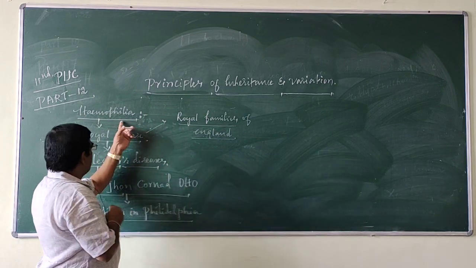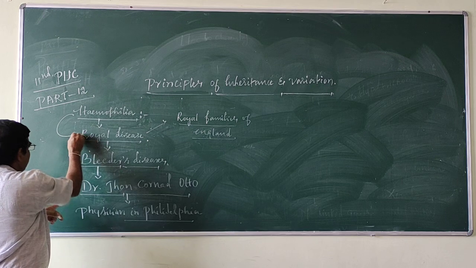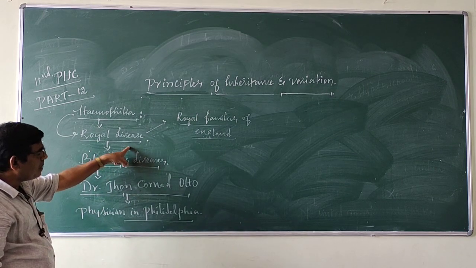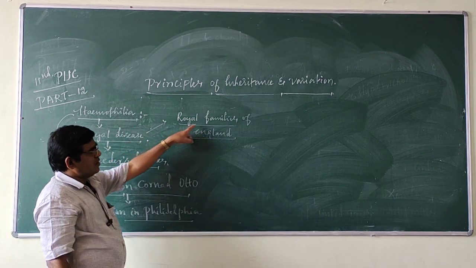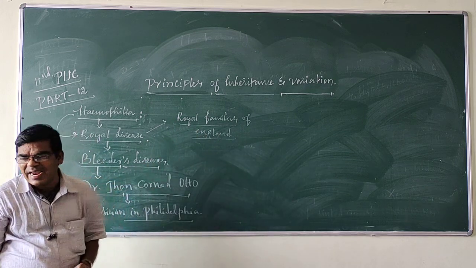Here, hemophilia is called royal disease because it occurs in royal families of England.